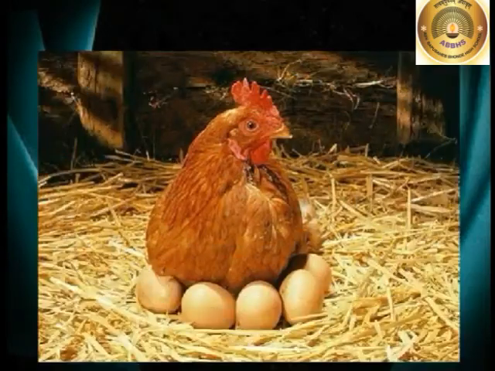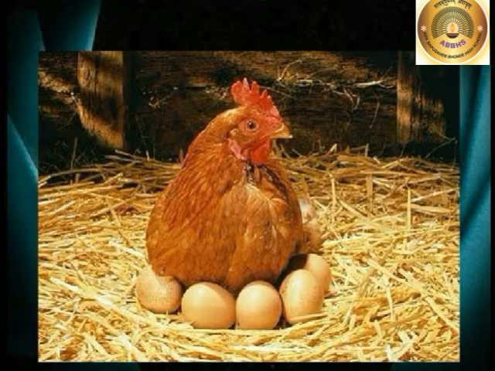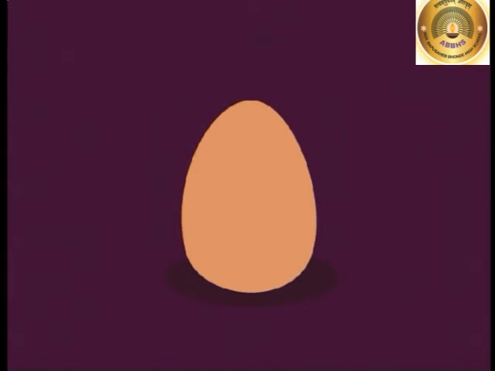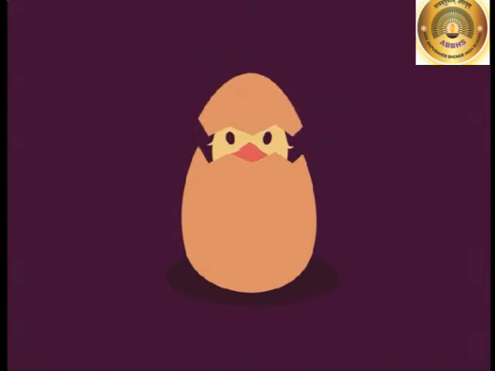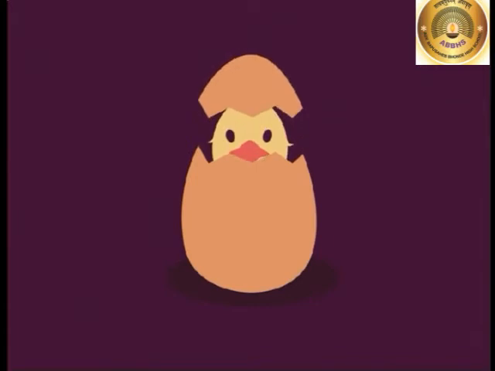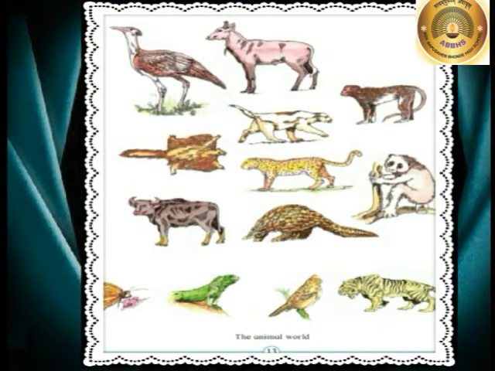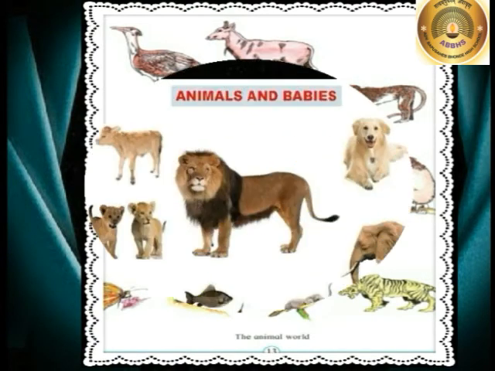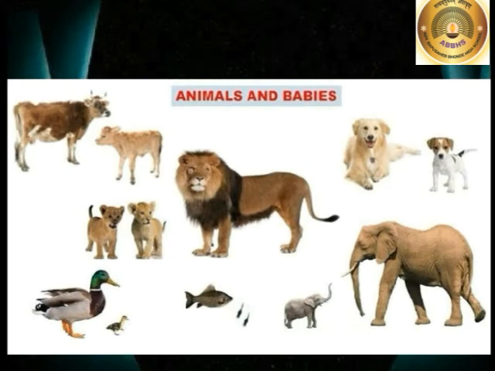Now the third characteristic: animals of some species lay eggs and their young ones are born out of eggs. As you can see in the picture, a chick is coming out of the egg. In the same manner, crocodiles and other reptiles also lay eggs and the young ones come from them. Animals of some other species give birth to their young ones. You can see in the picture over here, cow, monkey, elephants, all these give birth to their young ones. They are called mammals.